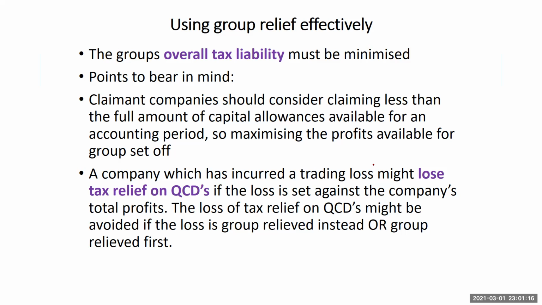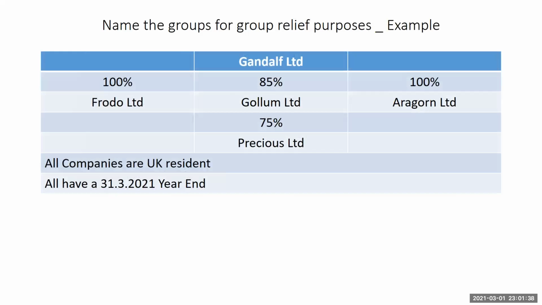Hence, the loss of tax relief from QCDs might be avoided if the loss is group relieved instead, or when the group is relieved first, so that we can take advantage of the tax relief system on the QCDs. All right. Now let's take a typical example as we round up on the computation.